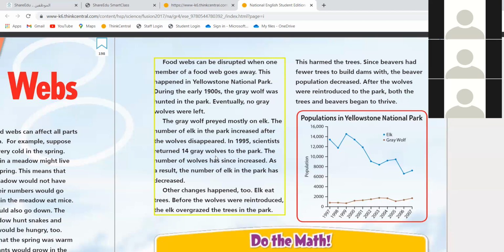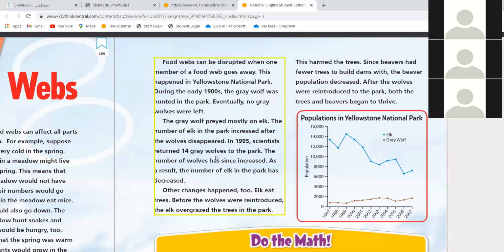But after that, scientists returned 14 gray wolves. They brought 14 gray wolves to the park. So what happened? Of course, the gray wolf started to hunt the elk. And one more change is happening. The elk eats trees.